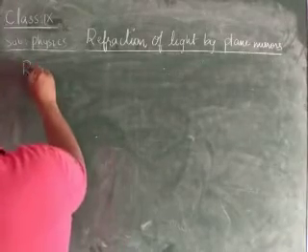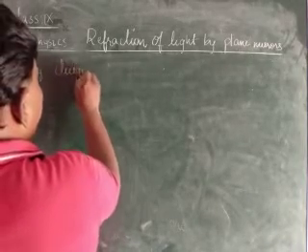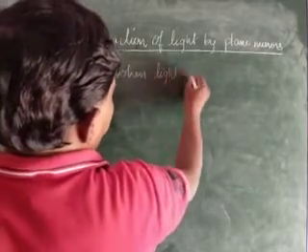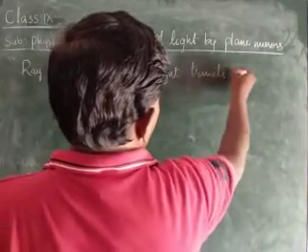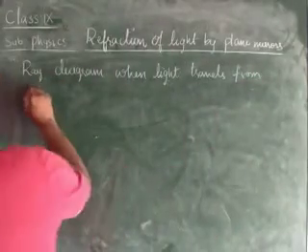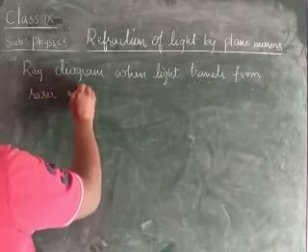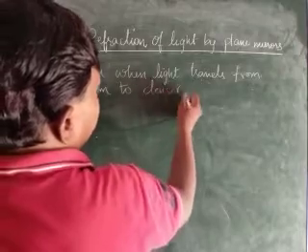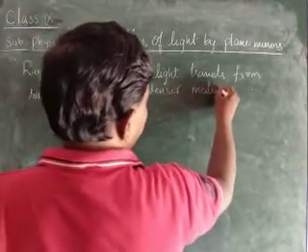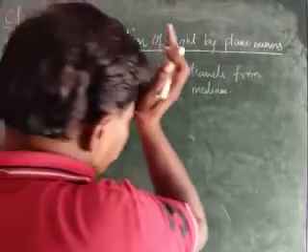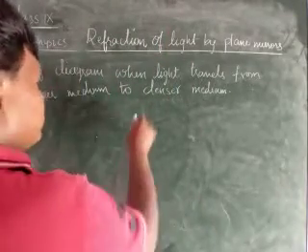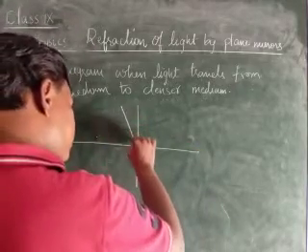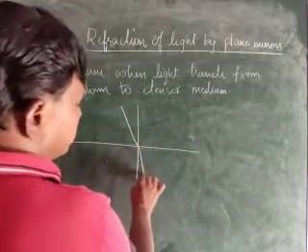Here, now I draw a ray diagram when light travels from rarer medium to denser medium. The light travels from rarer medium to denser medium, okay, children?